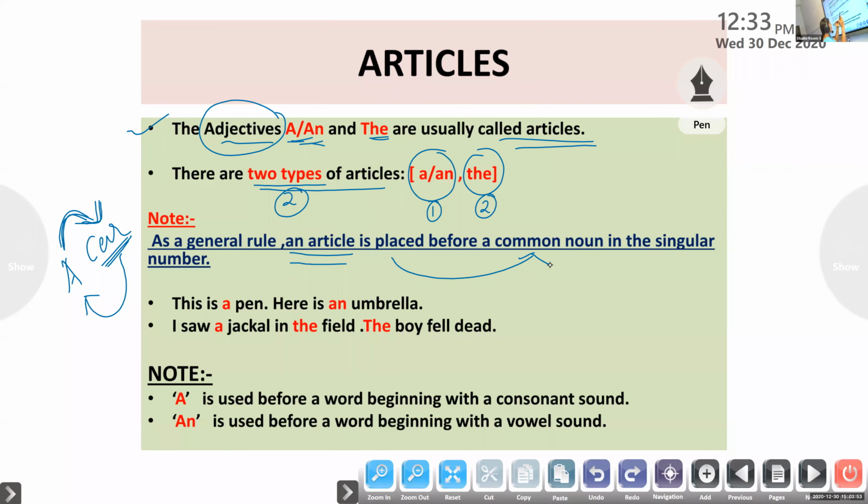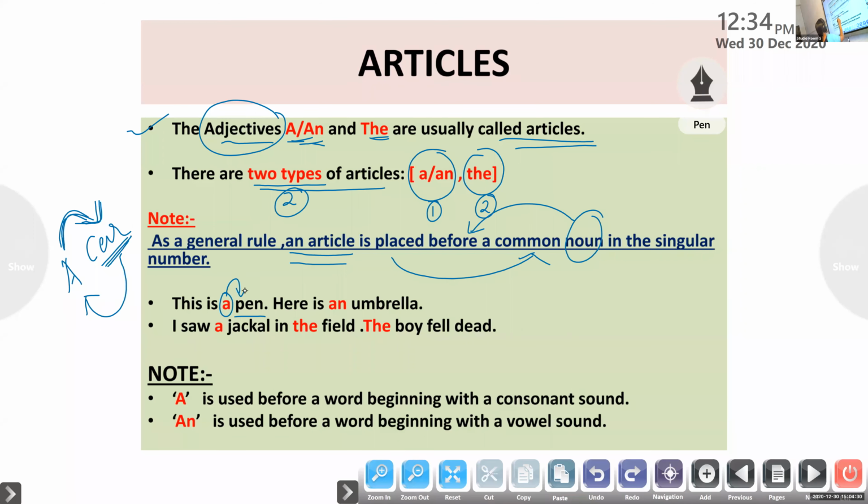You must use an article before a noun. It comes before a noun. So look at the examples written here. This is a pen. Pen can be an ink pen, a ball pen, or a sketch pen. So pen is a common noun, and this a describes or introduces the pen. So it is an article, because the article a is used just before the noun pen.